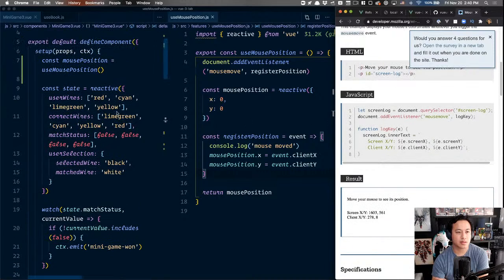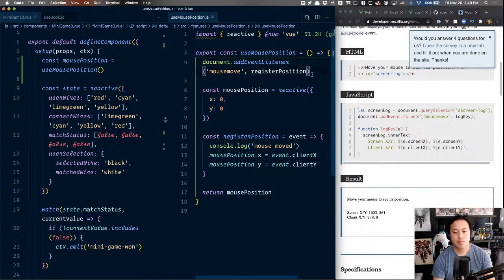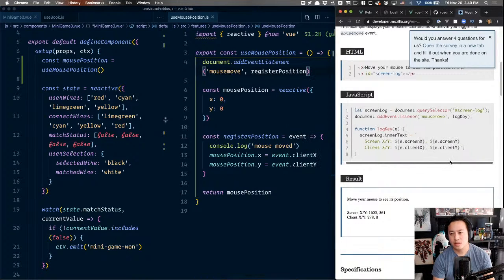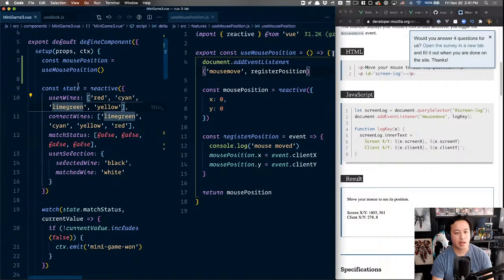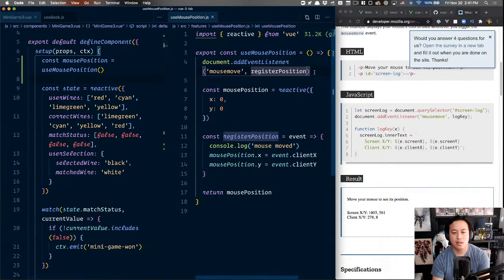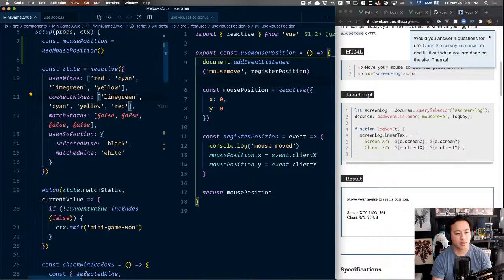But is it because when setup is a function and setup is called, does mouse position itself need to be run as well? Register position. I mean, this is just never called because, like, why is screen log? Oh, screen log is updating. Oh. Okay, wait a second. Is it because of add event listener? Hang on. Because there's no event listener on the thing when it's created.